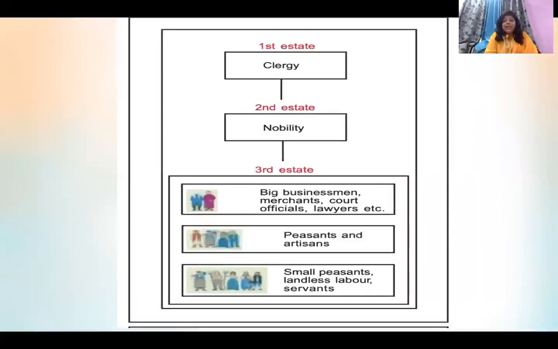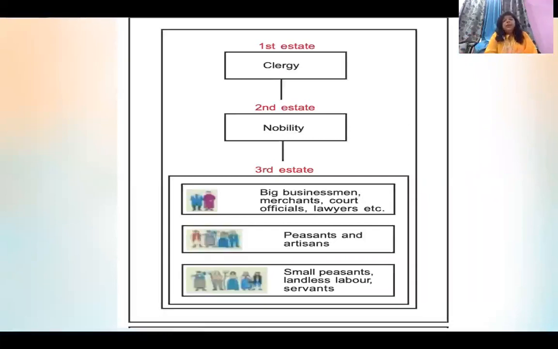But unfortunately, in the time of the French Revolution, these privileges were given to them by birth. So they were born with a silver spoon. If you are clergy, if you are in the nobility, you automatically get all the privileges. The most important privilege was that they were exempted from paying taxes.